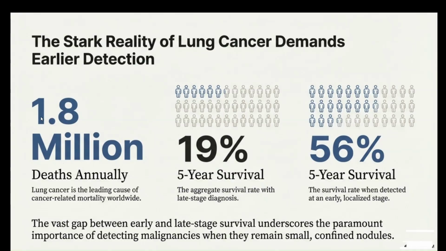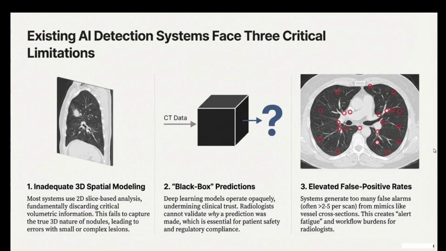As you can see, there are 1.5 million people daily who die from lung cancer, and the survival rate of lung cancer in late stages is 90%. It means from every 100 people that have cancer, just 90% of the people will survive for 5 years. And if we can detect this cancer in the early stages, we will increase this percentage to 56%, which is a big difference. So early cancer detection is very important for us.